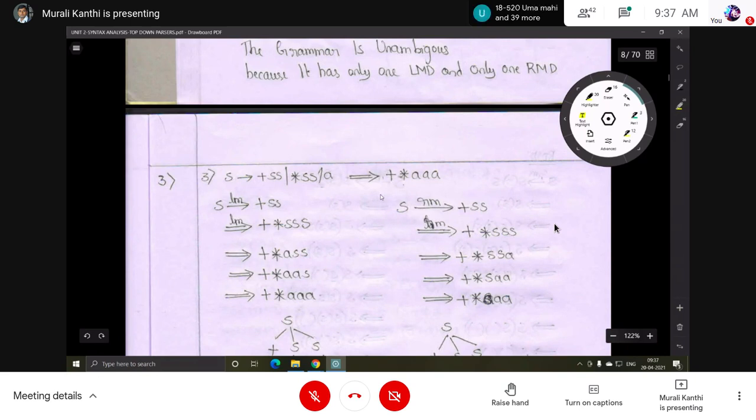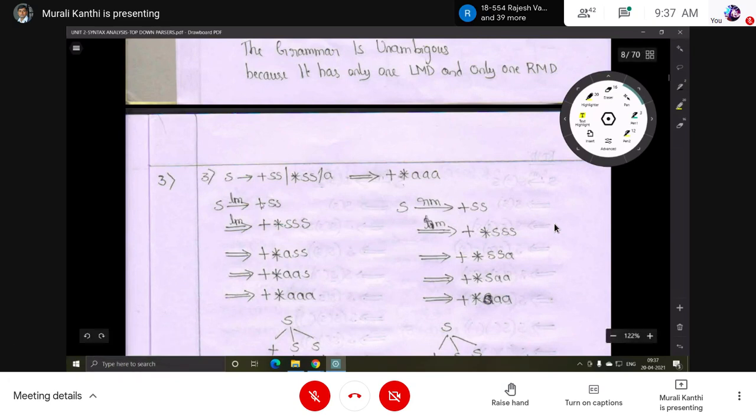There are two types of derivations: leftmost derivation and rightmost derivation. In the leftmost derivation, while expanding, we should see the leftmost non-terminal. Always the leftmost non-terminal will be expanded or replaced by some other symbols. In the rightmost derivation, always the rightmost non-terminal is expanded, or the rightmost non-terminal is replaced by some other symbols.